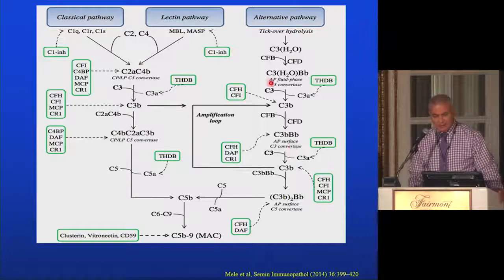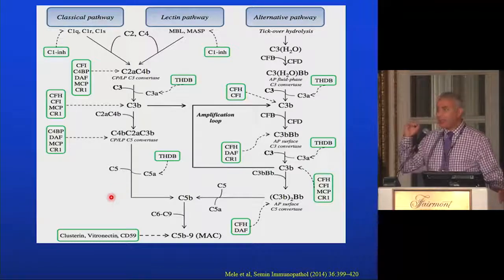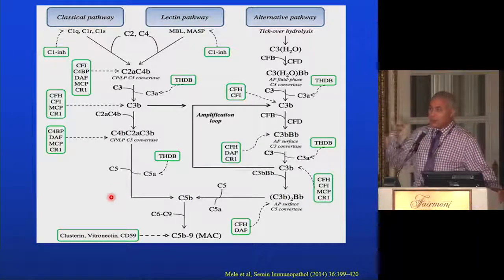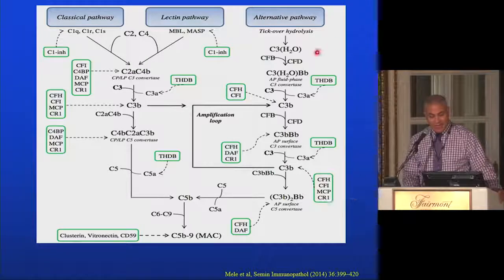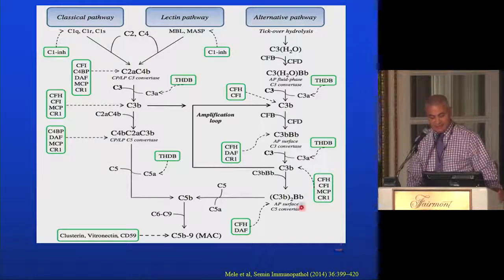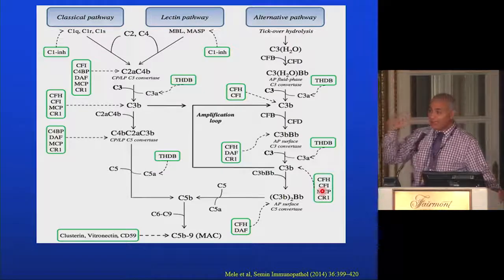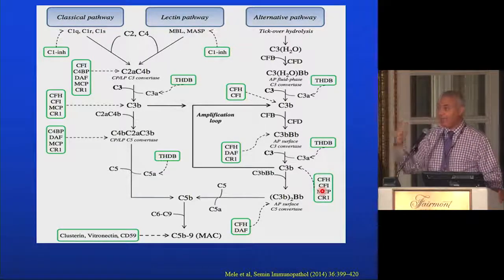Because we have tons of regulatory proteins that quickly decay those damaging proteins that are produced constantly in our body. The main factor is complement factor I, which is a serine protease that can degrade any active complement protein in the alternative pathway, even the enzymes that generate them, like the C3 convertase and the C5 convertase. Other regulatory proteins are complement factor H, thrombomodulin, and MCP; the latter two are glycoproteins expressed on the surface of the endothelial cells, and they also help in the decay of active complement.